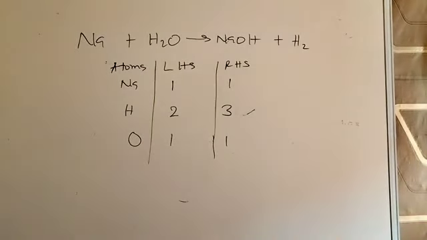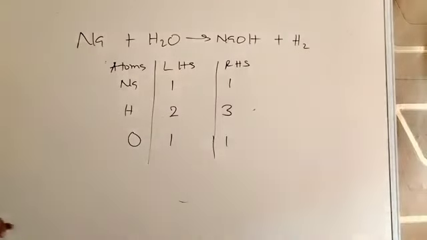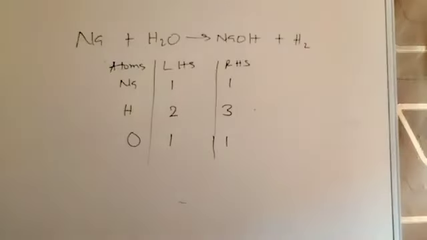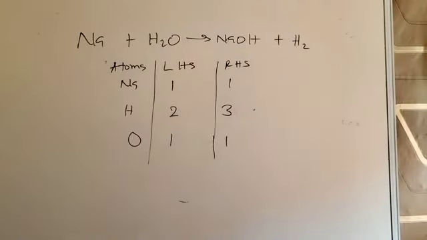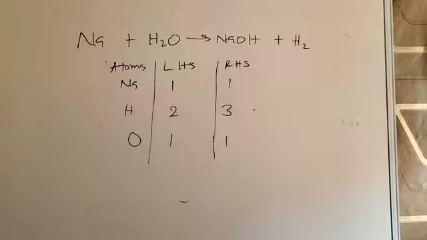So take a few seconds to look at the board. When you look at the board, you see that there are 3 elements listed: sodium, hydrogen, and oxygen. And all the elements are balanced except one. Sodium is 1, 1, balanced on both sides. Oxygen 1, 1, balanced on both sides. Only hydrogen is unbalanced. So what do we do? We ask ourselves, which side of hydrogen has a smaller number? It is the left hand side. Which whole number will multiply 2 to give us 3? There is no whole number that can multiply to give us 3. It's impossible. So you start wondering, what do we do?